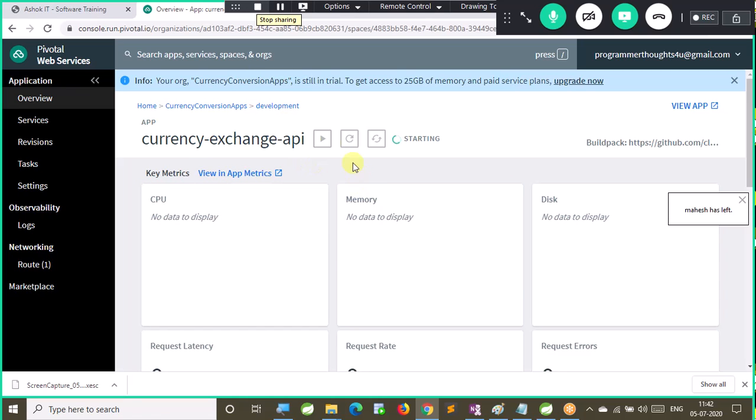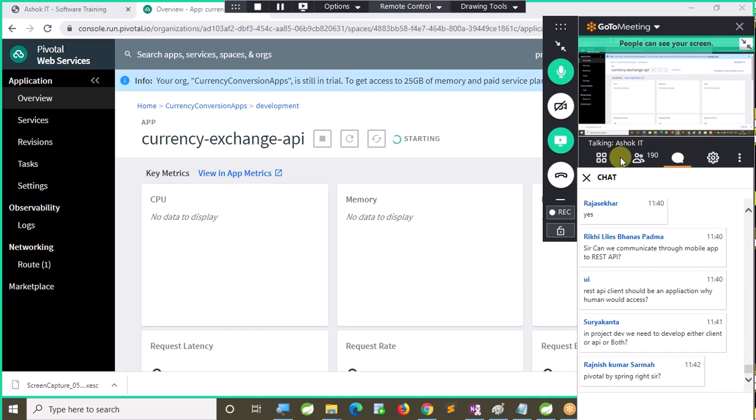Now, I am running my application in the cloud, sir. I deployed this application in my previous Spring Boot microservices batch. Now I am starting my application in the cloud, PCF. So this is an API. It is taking time to start.